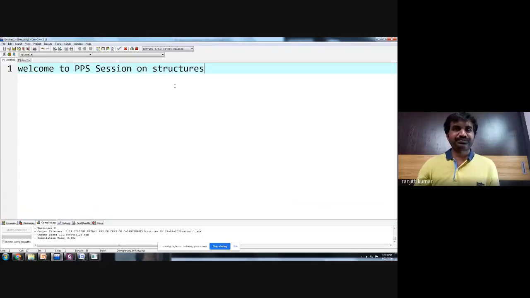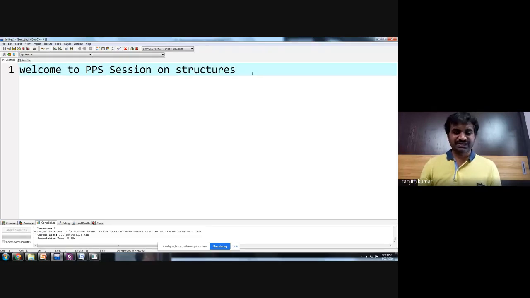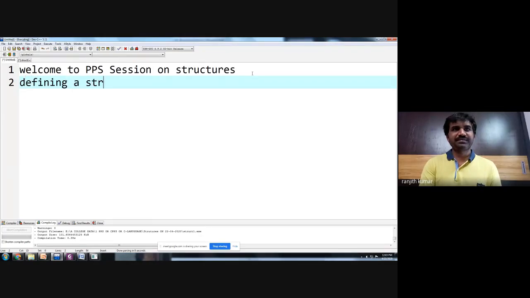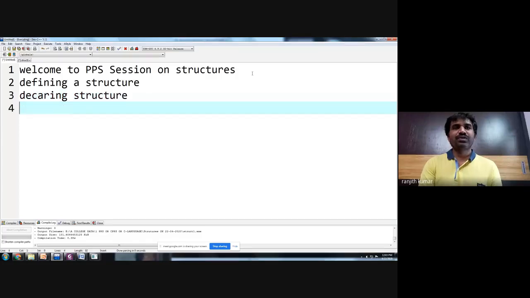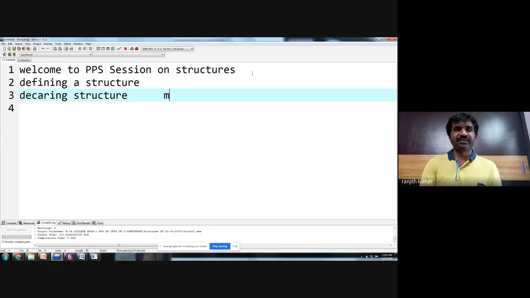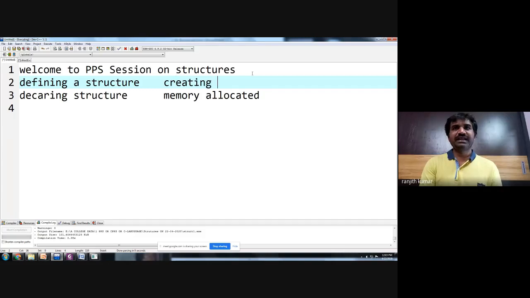So we are discussing the structures concept, where we have discussed defining a structure, next declaring a structure. Declaring a structure is memory allotment, memory allocated. Defining a structure means creating a new data type.